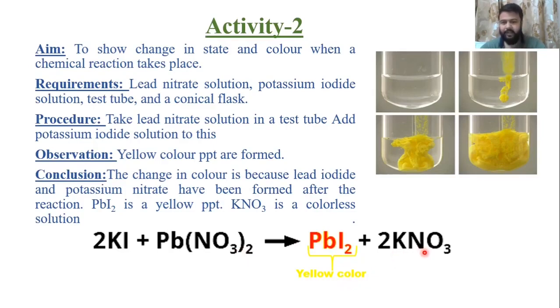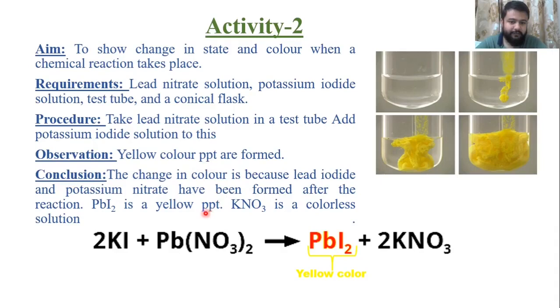In this activity, you need to remember the following things. The first one is the formula of each and every requirement, that is lead nitrate, potassium iodide and potassium nitrate. Second is the observation. In this activity, you observe the formation of a yellow color precipitate. What is the definition of precipitate? When two aqueous solutions mix together or react together, they form some insoluble substance, which is known as a precipitate.